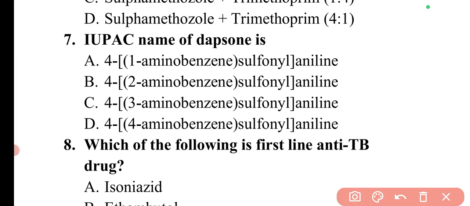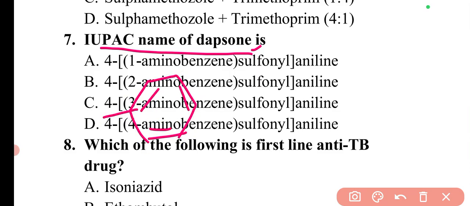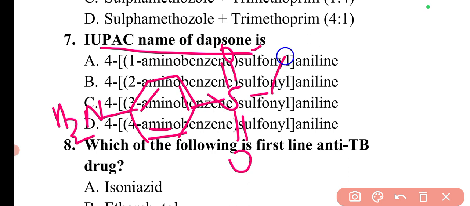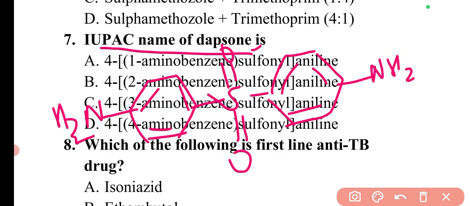The next question is: the IUPAC name of dapsone is? Here also we can simply check the structure. It is also a sulfone derivative. We will make the basic structure: NH2, here SO2. Now the other side will be different. Here again it will be the same benzene ring, and here it will be the NH2 group. So it will be symmetric with the SO2 group. There we will have 4-amino.